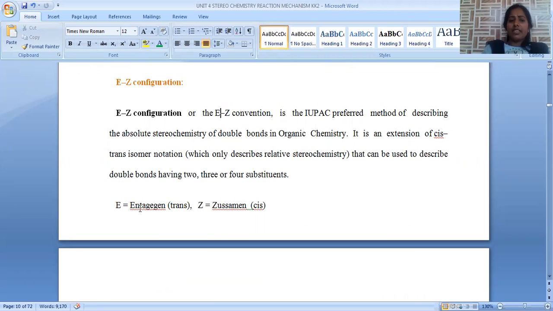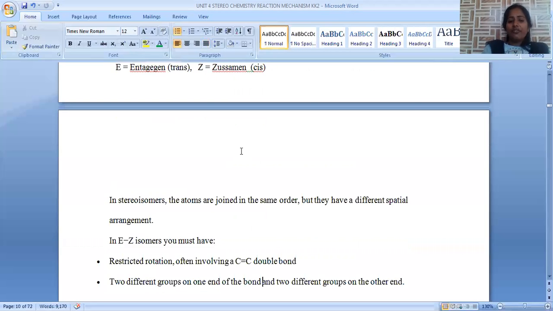E stands for entgegen, Z stands for zusammen. Entgegen means the topmost priority functional groups are in the trans position with respect to each other, and Z stands for zusammen, meaning the two higher priority groups are on the same side, just like the cis isomer.